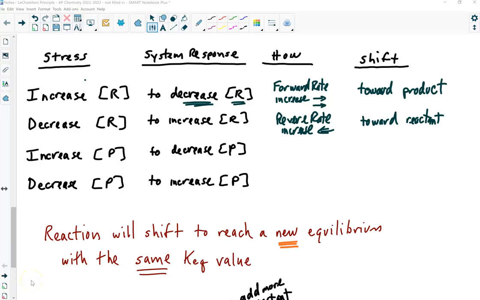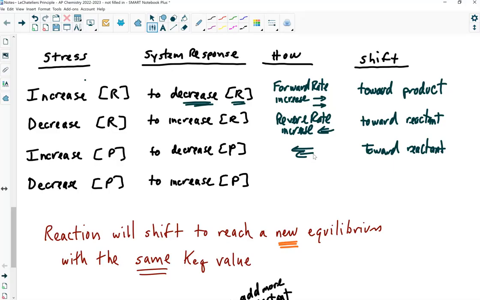What if I increase the amount of product? I dump in a bunch of product. What's the system going to want to do? Reduce the amount of product you just added. Well, which way is it going to shift? To decrease product, you have to shift toward reactant, right? And it's going to do that again by temporarily increasing the reverse rate.